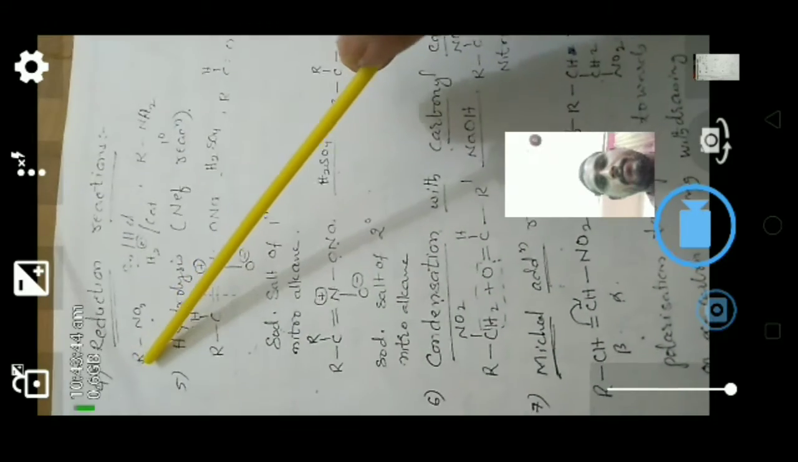Here, instead of R, if we write any alkyl chain, that is methyl or ethyl or propyl or butyl, then we get the same type of product. Here the removal of oxygen and addition of hydrogen is taking place, that's why this reaction is an example of a reduction reaction.